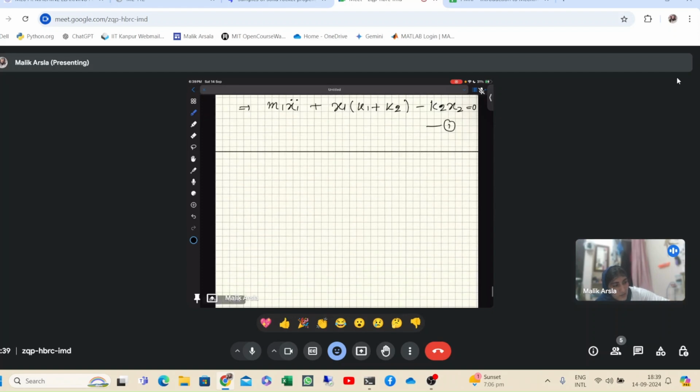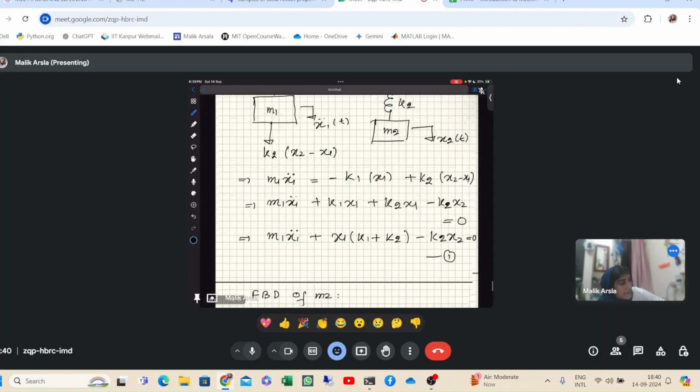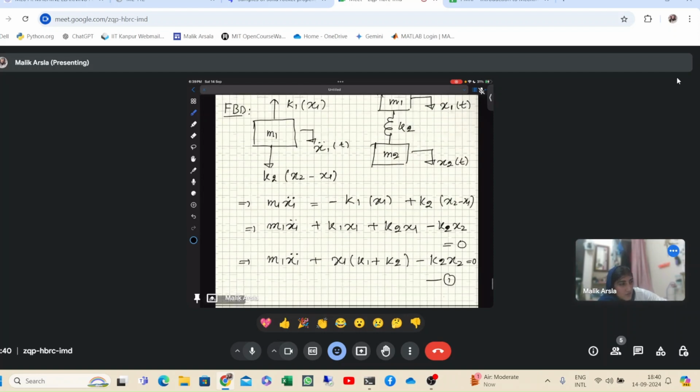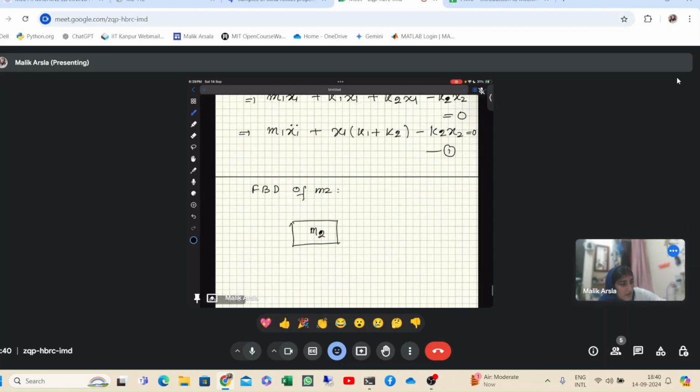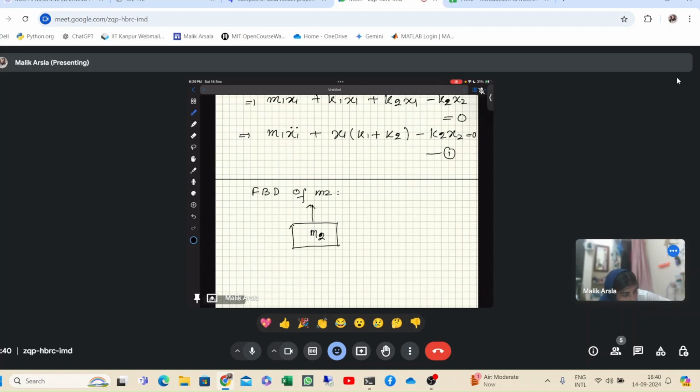Similarly, we draw the FBD of the second body. For mass m2, it has only one force, that will be the spring force, and obviously it will work in this direction, k2 into x2 minus x1.